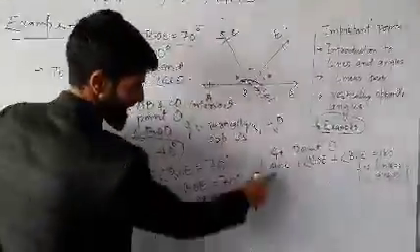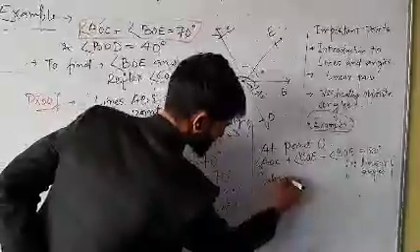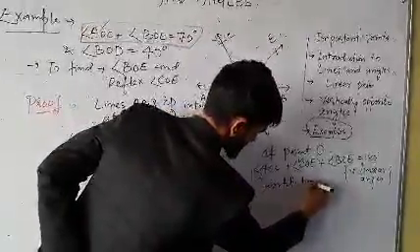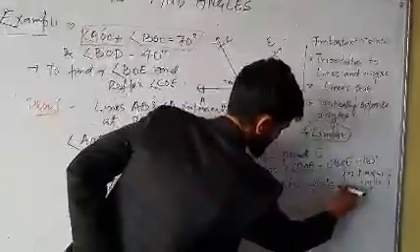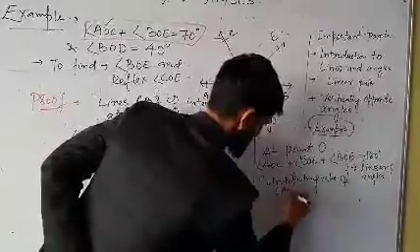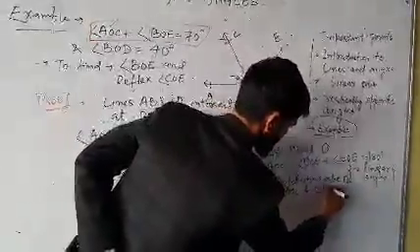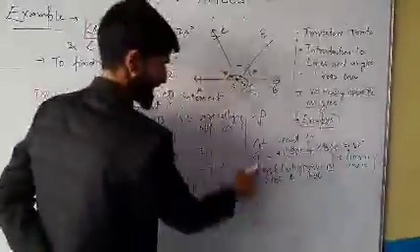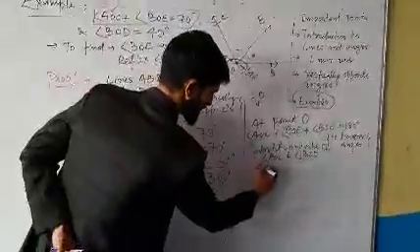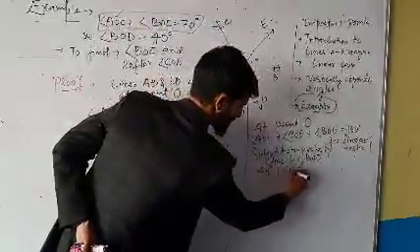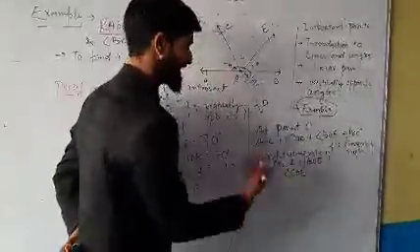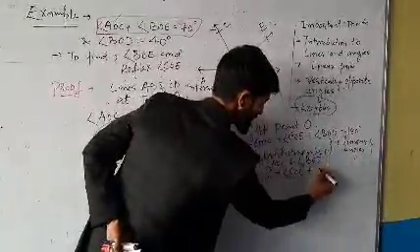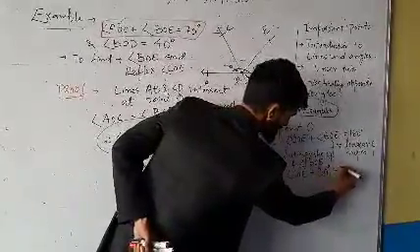So, now I have the value of AOC and BOE, I am substituting. AOC is 40 degrees, plus COE is still unknown, so we will write it as COE, plus BOE is 30 degrees and their sum is 180.